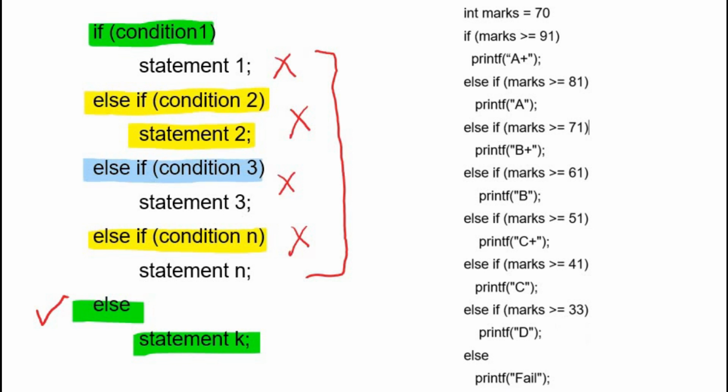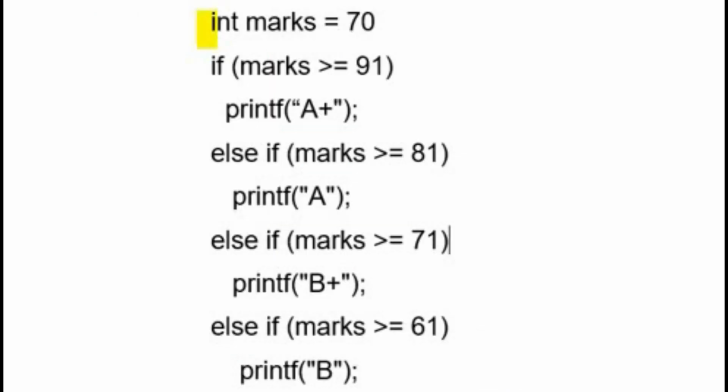Let's see this program. There is an integer variable marks, and marks is equal to 70. The first condition is marks is greater than or equal to 91. If marks are greater than or equal to 91, then print the grade A+. But we know the value in the marks variable is 70, which is not greater than or equal to 91. So this condition will be wrong and printf A+ will not be executed. Then control will move to the next else if statement.